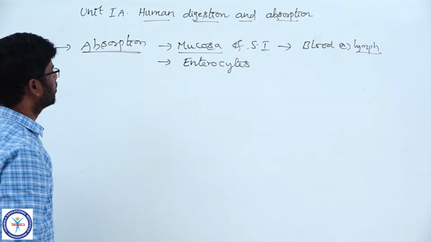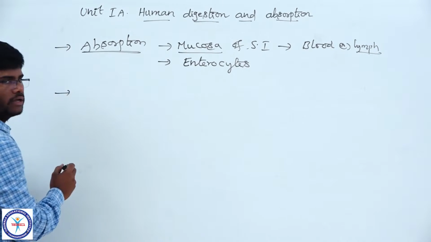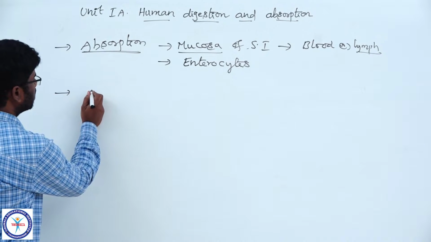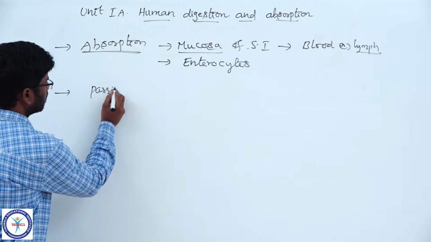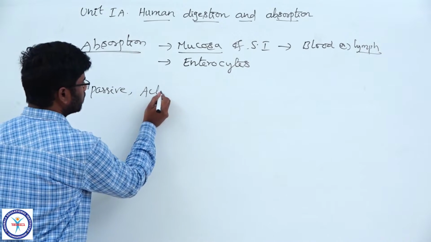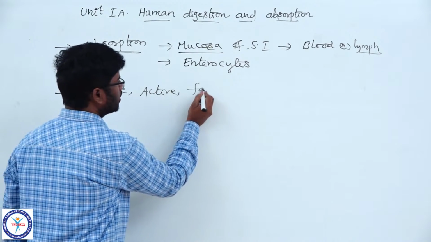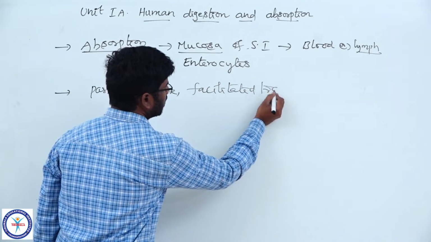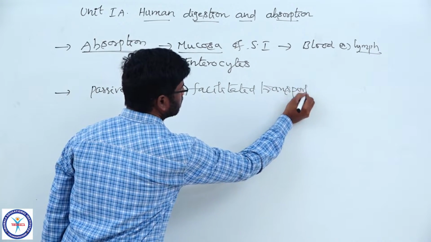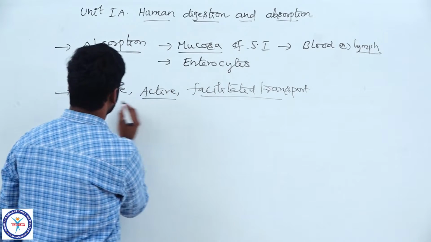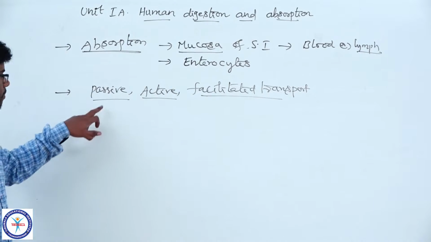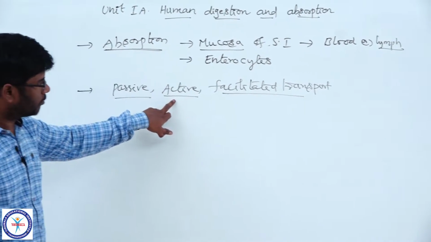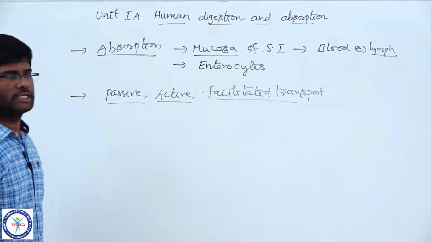The process of absorption is facilitated by 3 processes: passive, active, and facilitated transport. So it occurs by 3 methods: passive transport, active transport and facilitated transport.